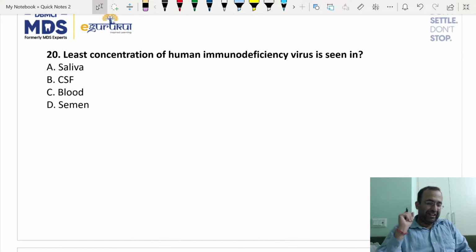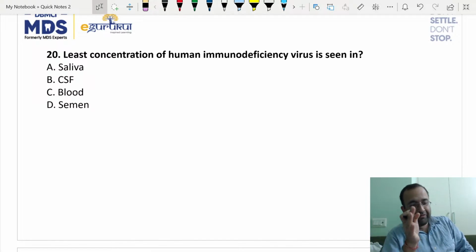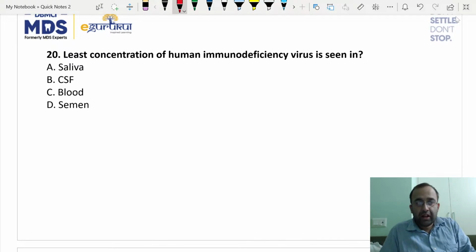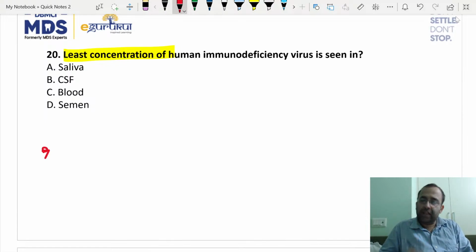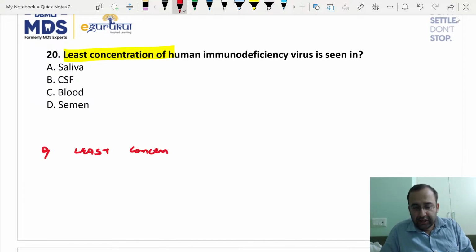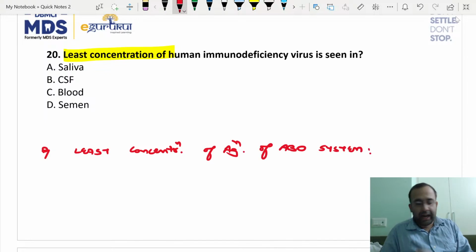Now this is tricky, and this is one of my favorite questions also. Tell me 2 questions in this. First question, least concentration of HIV. Second question, the major blood group system is ABO blood group. Least concentration of antigen of the ABO system.